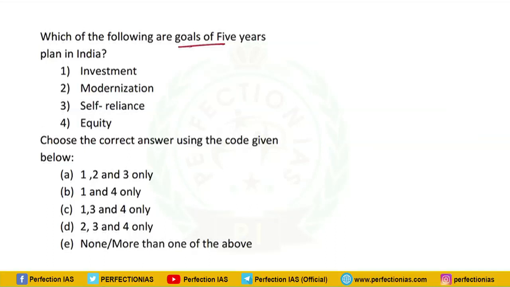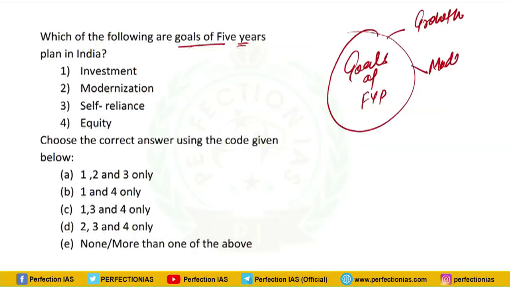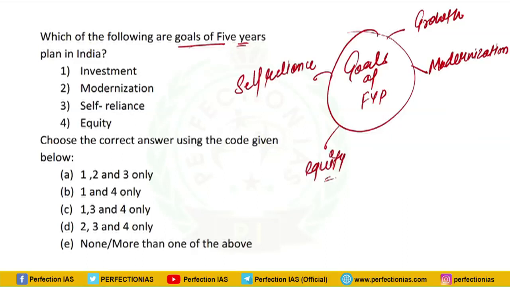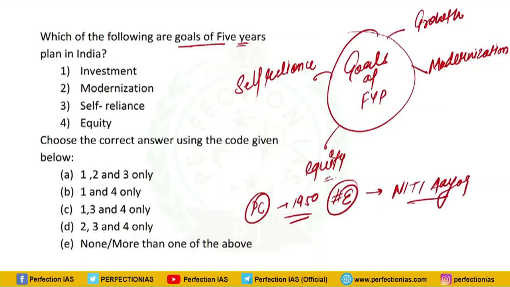Next question is, which of the following are the goals of 5-year plan in India? So first thing first, the goals of 5-year plans were growth, modernization, self-reliance and equity. Now if we talk about planning, so Planning Commission was set up in 1950. It was an executive body, and the successor of Planning Commission is Niti Aayog. Niti Aayog is also an executive body. So far we have had 12 5-year plans.